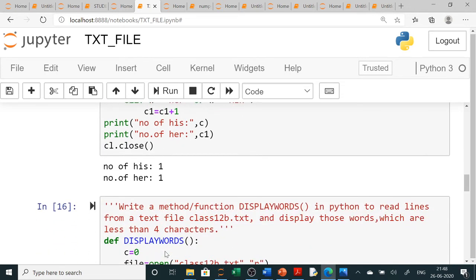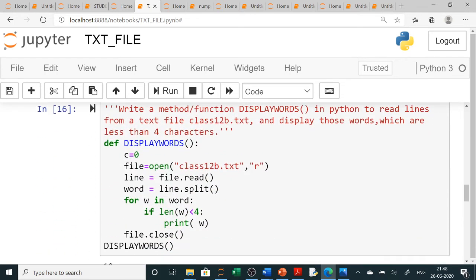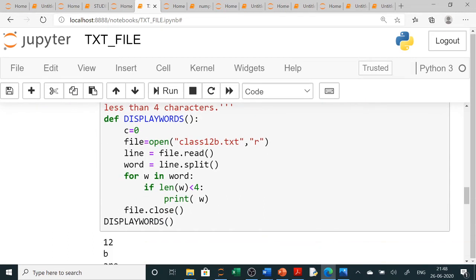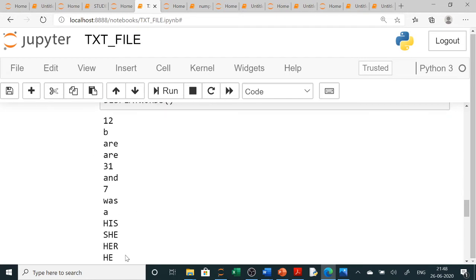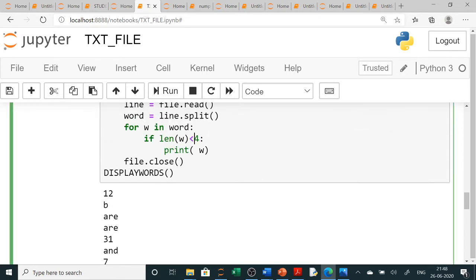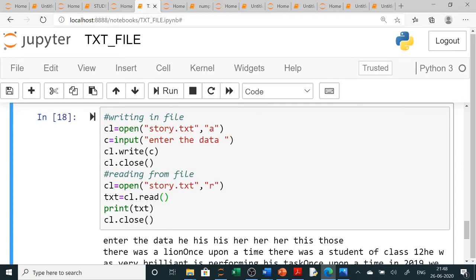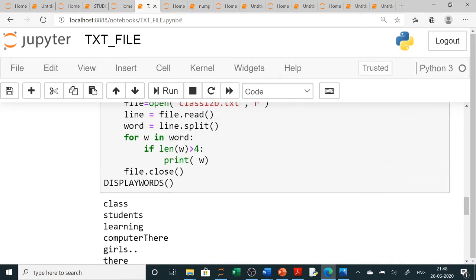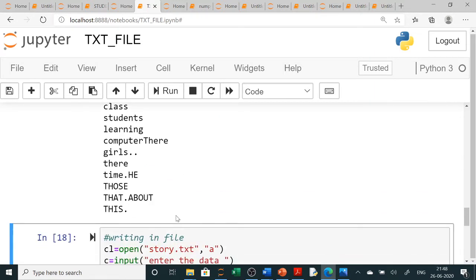So the same thing we can do with our new file. Just now we have written a new file. This was asked in the sample paper: display those words whose length is less than 4. So you can see here all the words whose length is less than 4, it is displaying. If you write greater than 4 here, then it will display those words whose length is greater than 4. You can see here these words are there whose length is greater than 4.